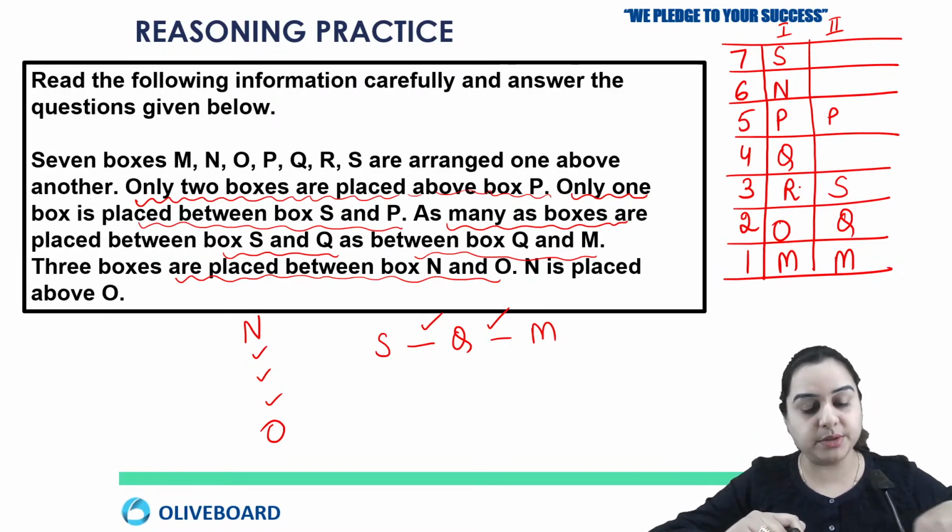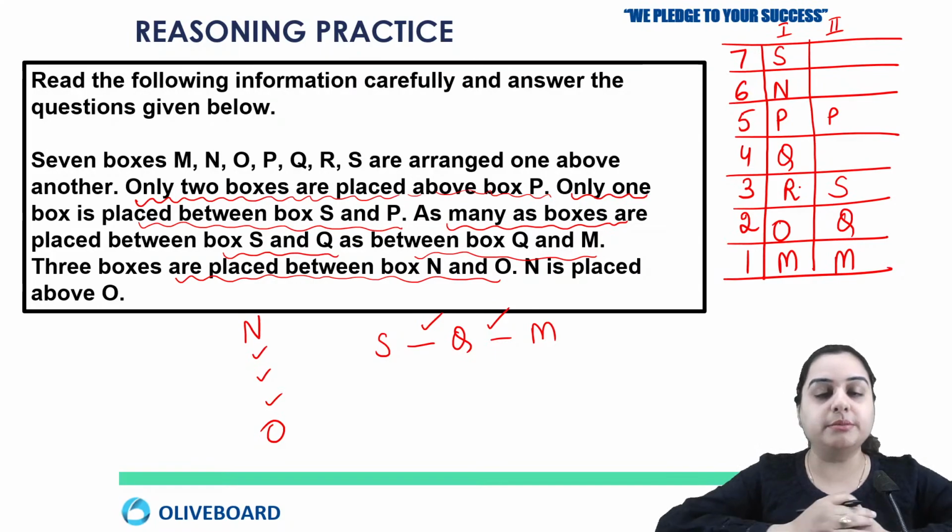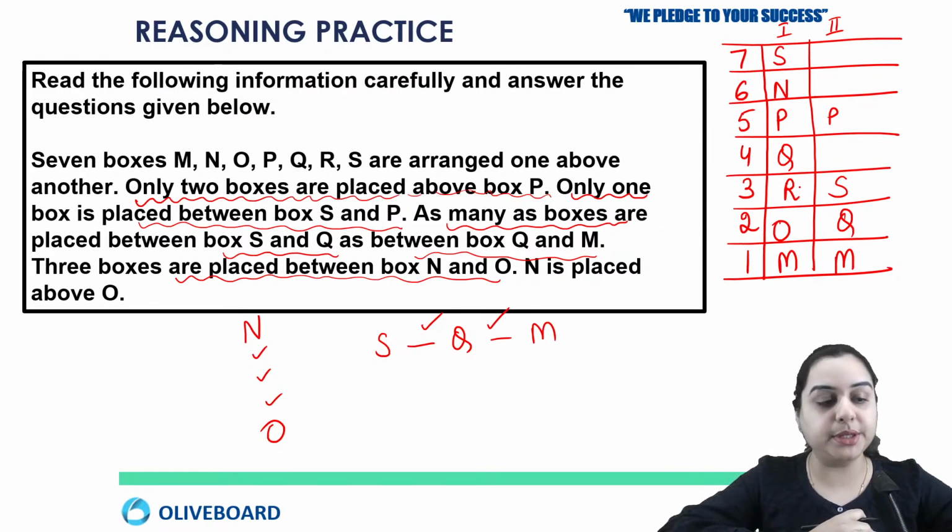I hope the same is your solution. Just confirm me. Is your solution same with me? Yeah.